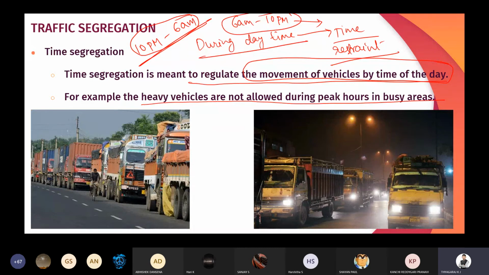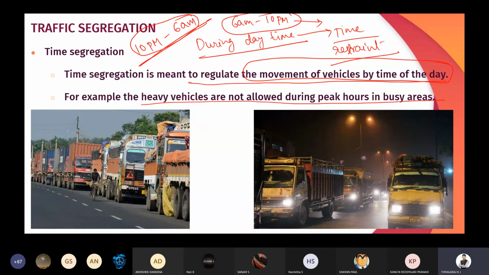Okay, this is all about time segregation. That is, with respect to time, if we are segregating or separating the vehicles, we are going to call it time segregation. Okay, is it clear? Time segregation, is it clear? Kindly respond. Is it clear?